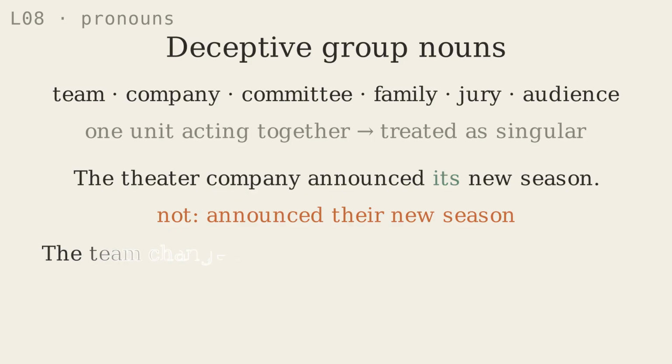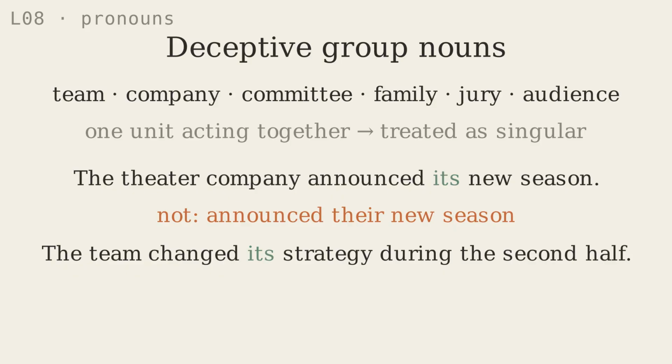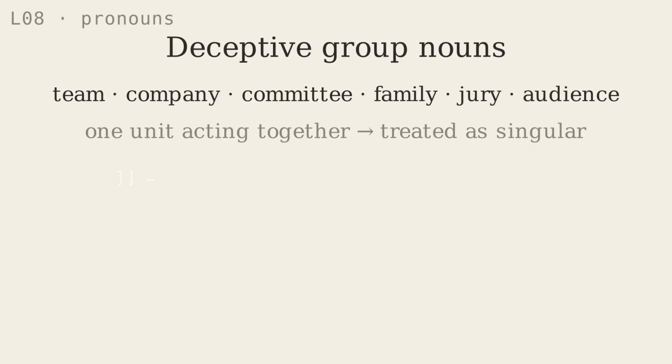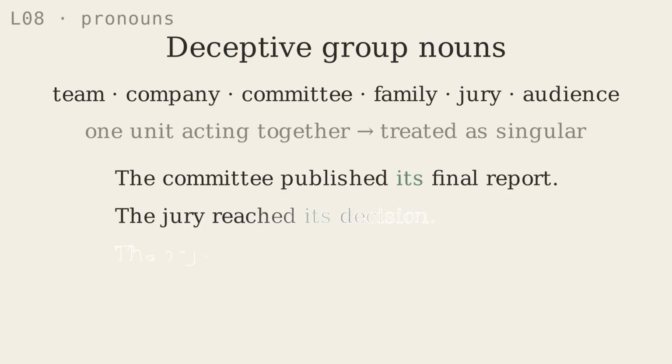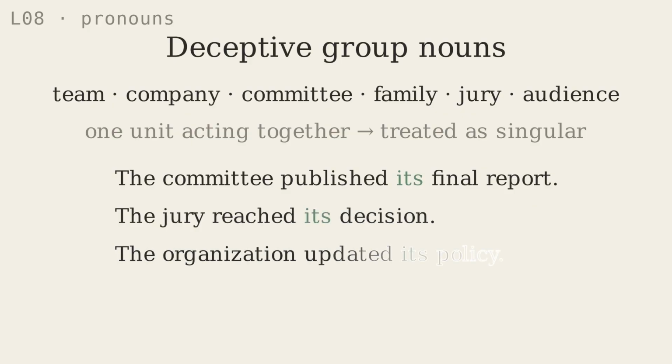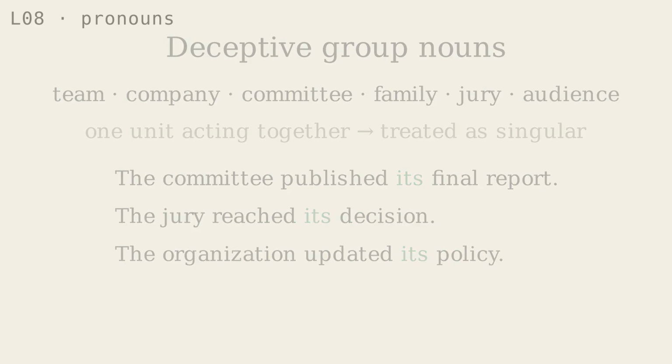Here's another example. The team changed its strategy during the second half. The team contains several players, but the sentence treats the team as one unit. So the pronoun is "its." The committee published its final report. The jury reached its decision. The organization updated its policy. Each collective noun represents one group acting as a single unit. Therefore, each one receives a singular reflection. But pronoun agreement is not only about singular and plural nouns.